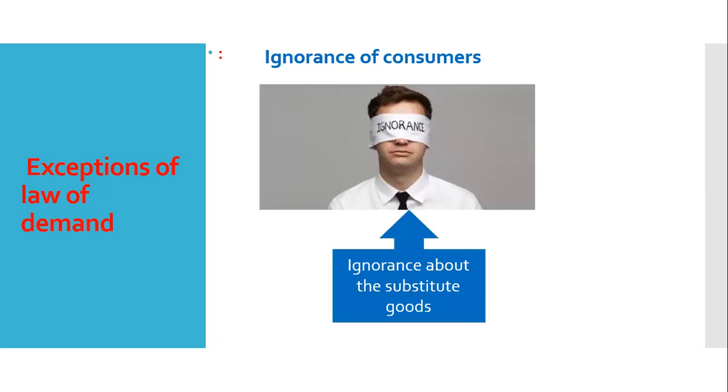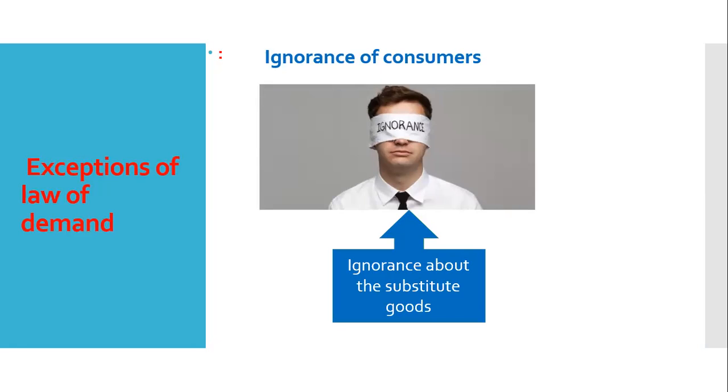They have less information or they are ignorant about the substitute goods, and also they may be haunted by a phobia that high prices means high quality, low prices means low quality.